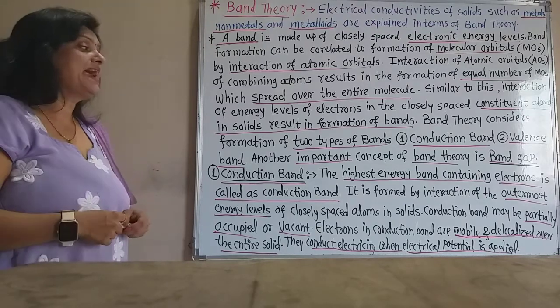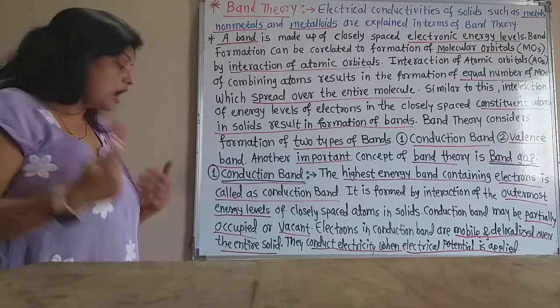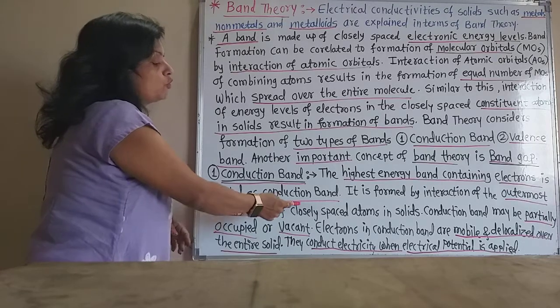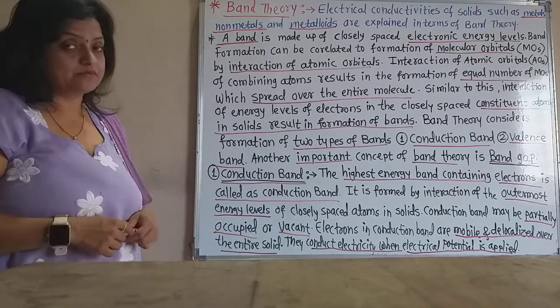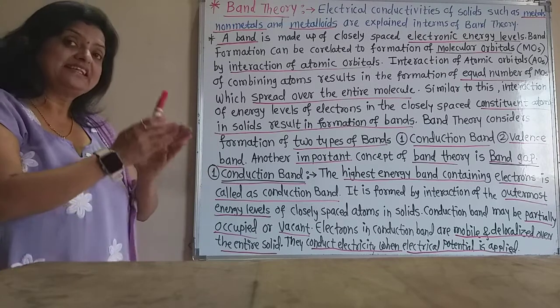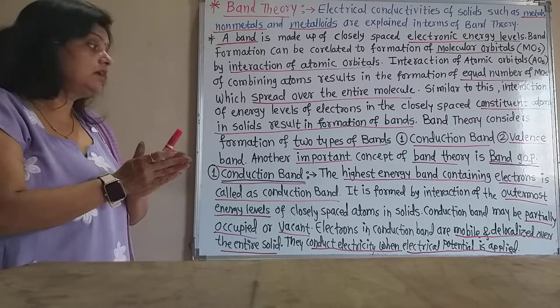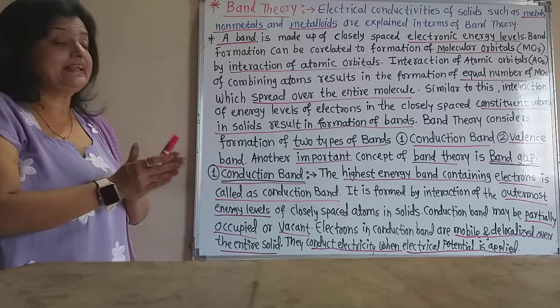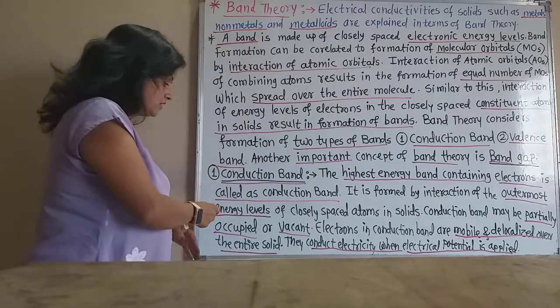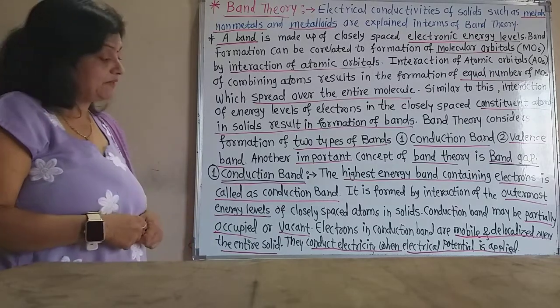So the conduction band is formed by interaction of the outermost energy levels of closely spaced atoms in the solids.